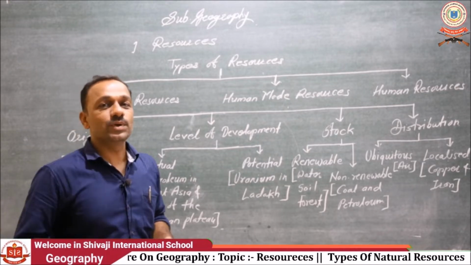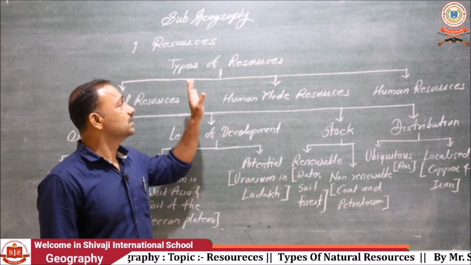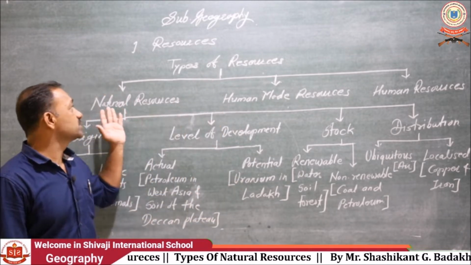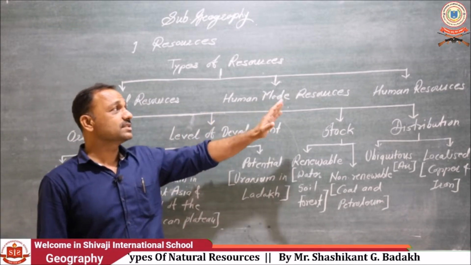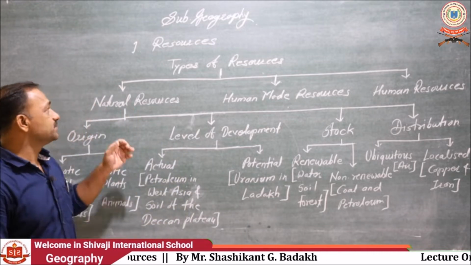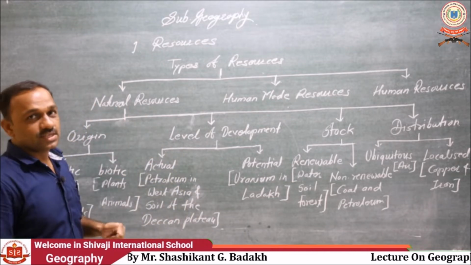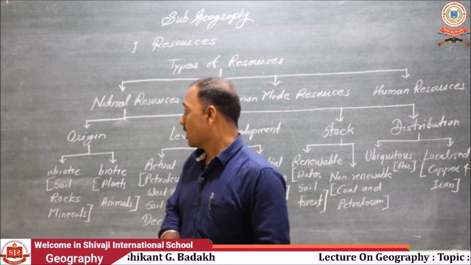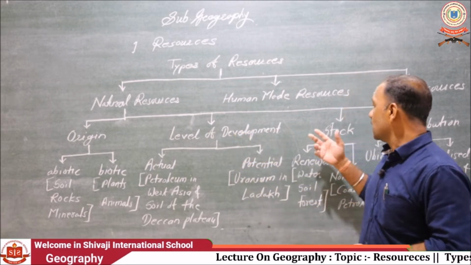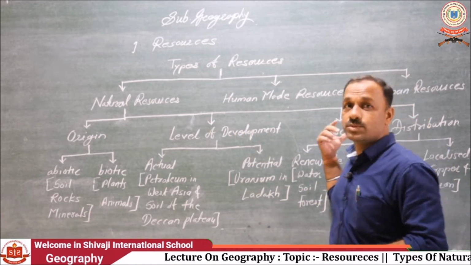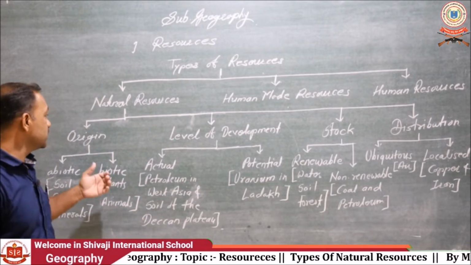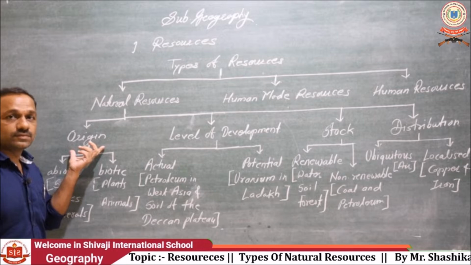In the previous video we discussed the definition of resources and the three major types of resources: natural resources, human-made resources and human resources. In this video we are going to see the types of natural resources. On the basis of origin, level of development, stock and distribution, there are several types of resources. So we are going to see them on the basis of origin.